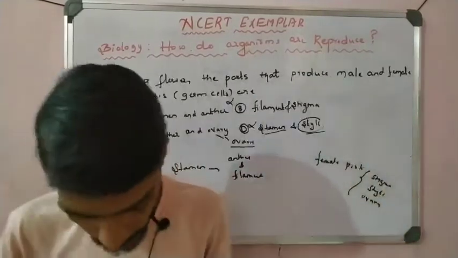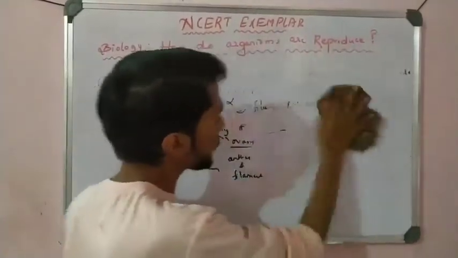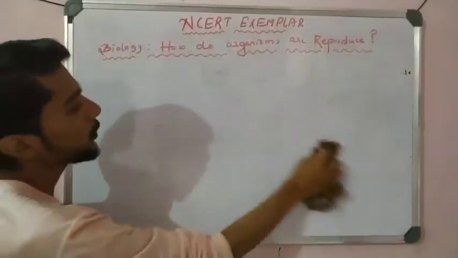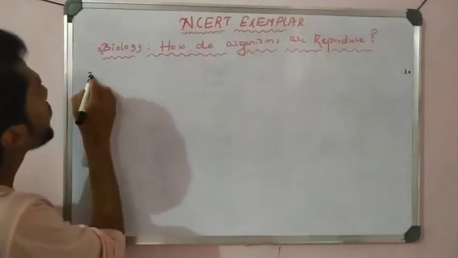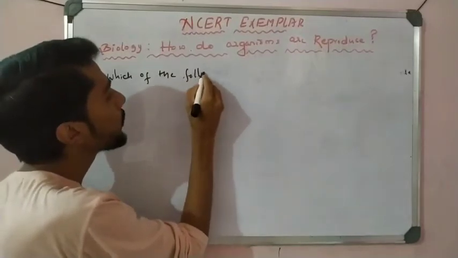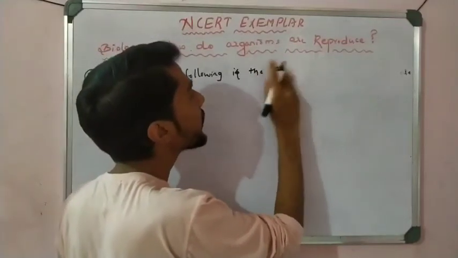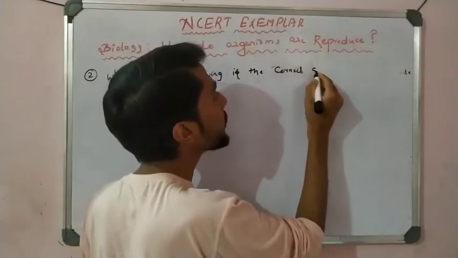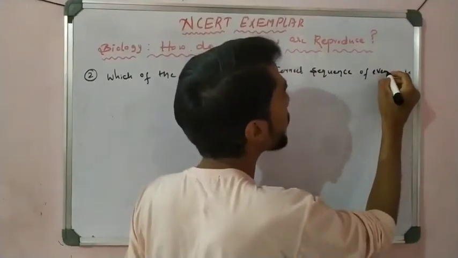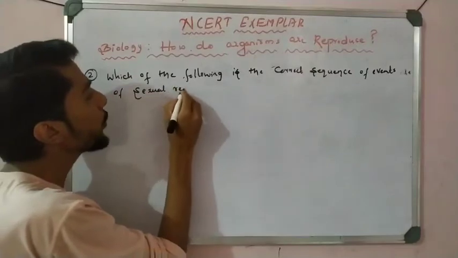Question number 2. Which of the following is the correct sequence of events of sexual reproduction, right?